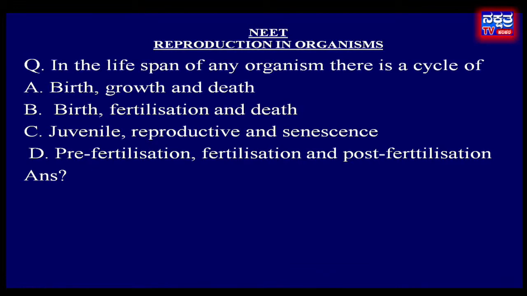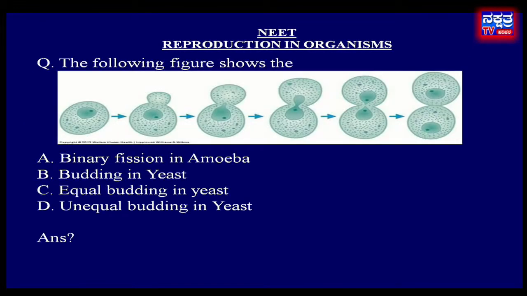Move to the next question. The following figure shows the option A, binary fission in amoeba, B, budding in yeast, C, equal budding in yeast, D, unequal budding in yeast.